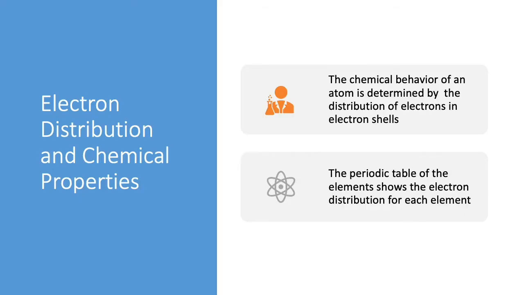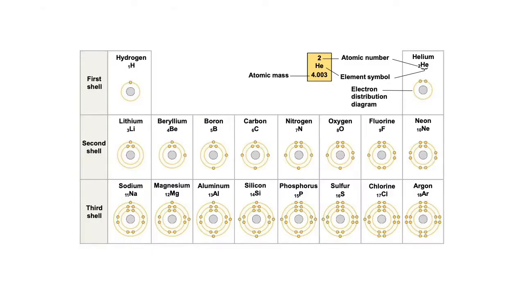Okay, and why do we care? The chemical behavior of any atom, the way that a certain element reacts and the things that it does, are determined by its electrons and where those electrons are in the different electron shells. We talked a little bit about the organization of the periodic table last time. We talked about how it was organized by protons. Each time you add a proton, you go up 1 number in terms of the atomic number of the elements. But the periodic table is also organized by where the electrons are located in the electron shells.